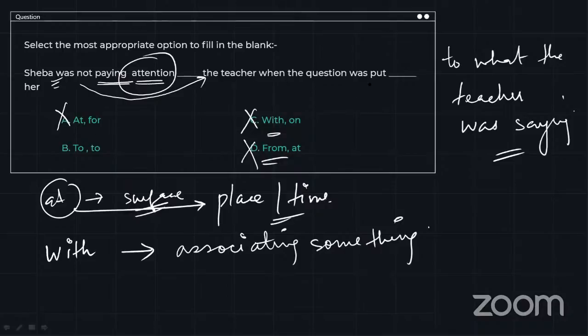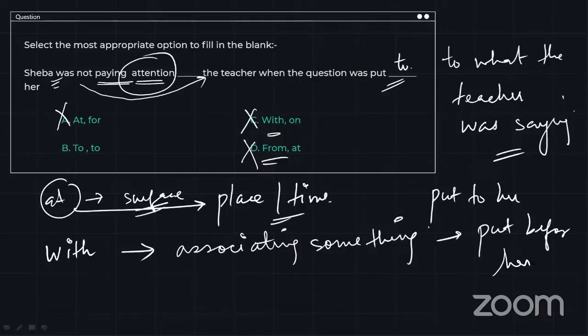When the question was put dash her, put to her. What does put to her mean? Put to her means put before her, something that is asked. Put to her can also mean asked. Put to means asked or put to work, right?